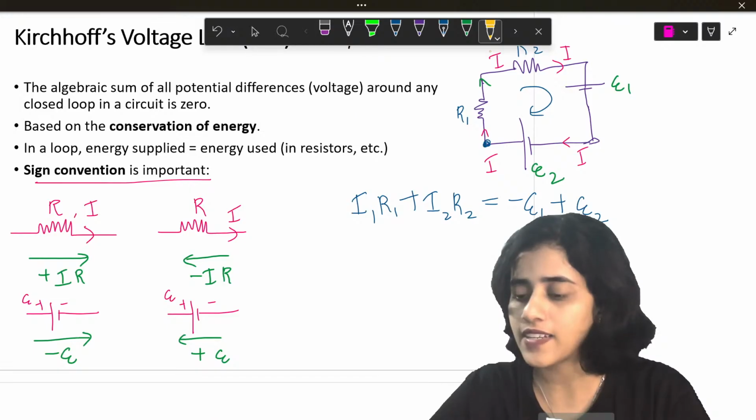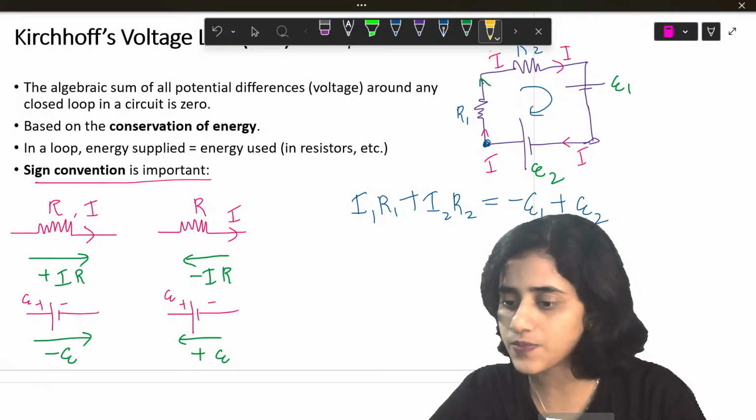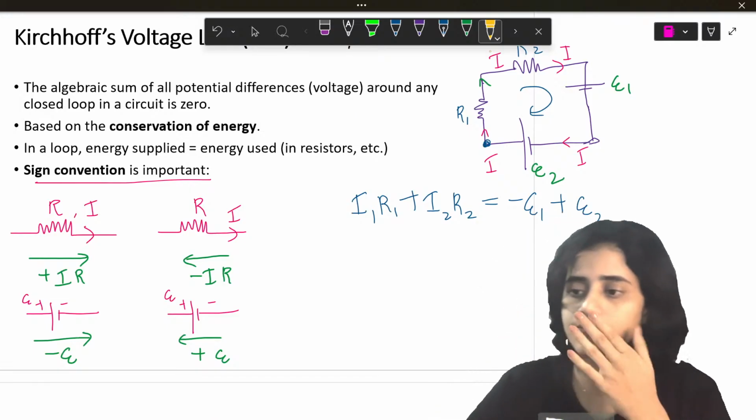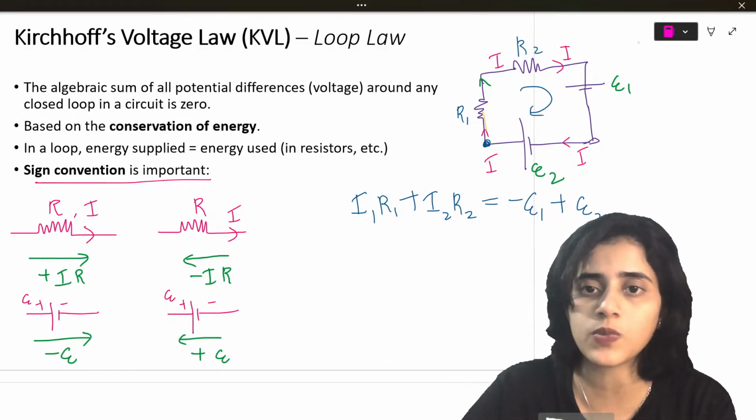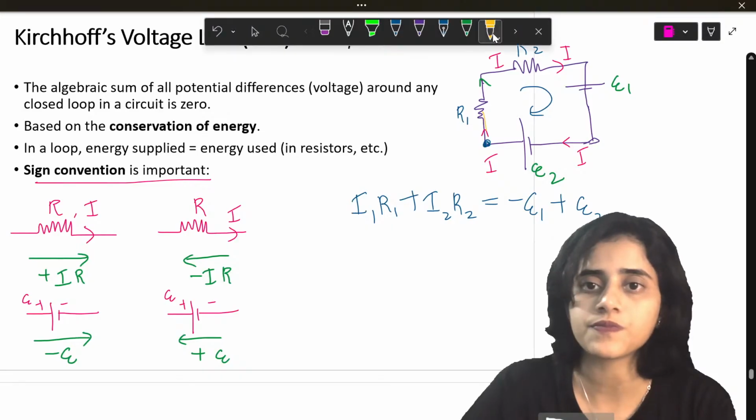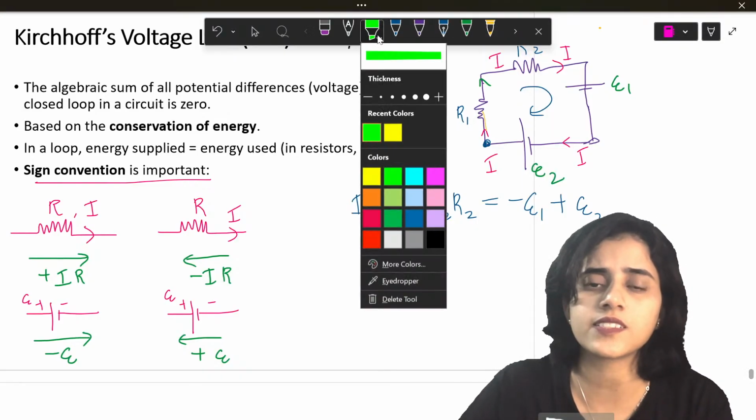Sanat, yes, battery negative to positive. Yes, yes. So what did I do here? I will just represent it once again on the marker. Now I'll take this.